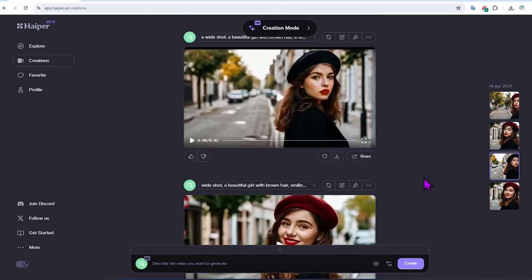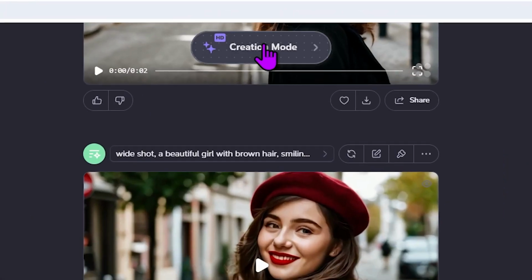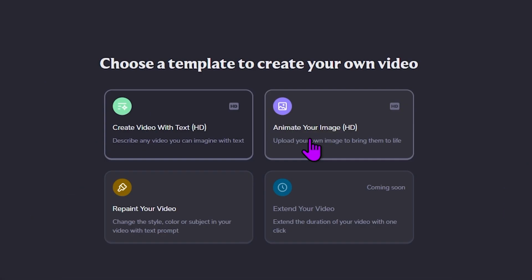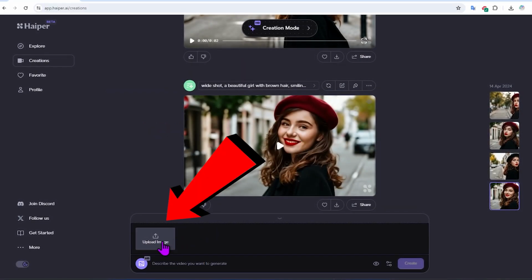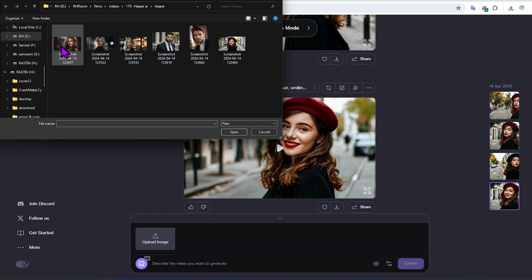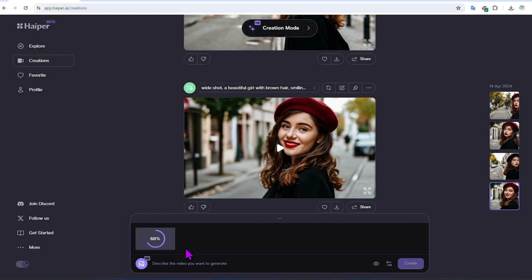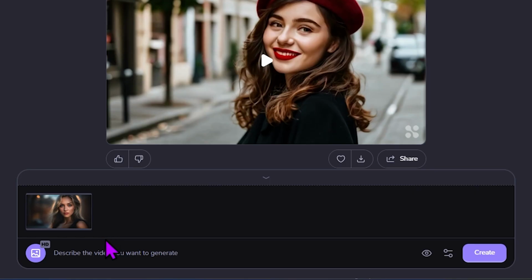To convert an image into a video, click on the Creation Mode button. Then click on Animate your image. And from here, select the image from your hard drive to upload it. The point here is that Haiper AI analyzes the image and turns it into a video. But we can also influence the final video by writing a prompt in this box.